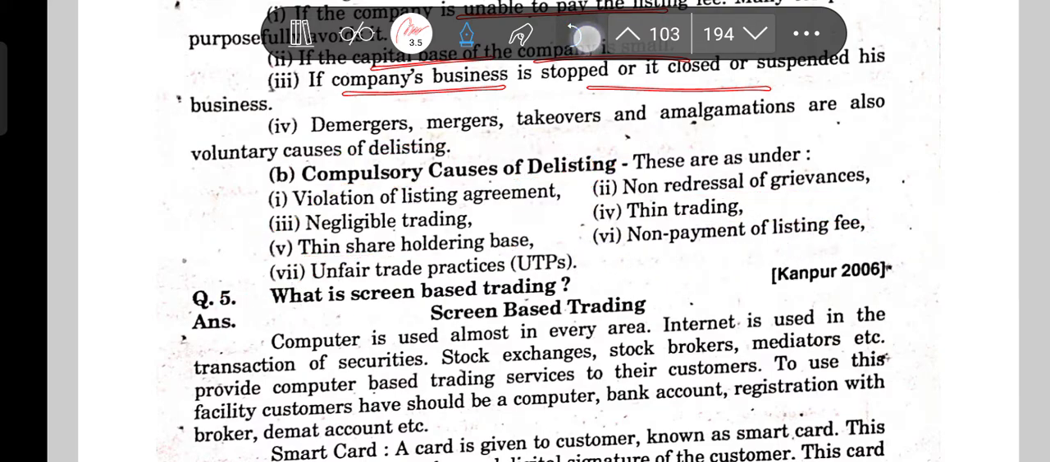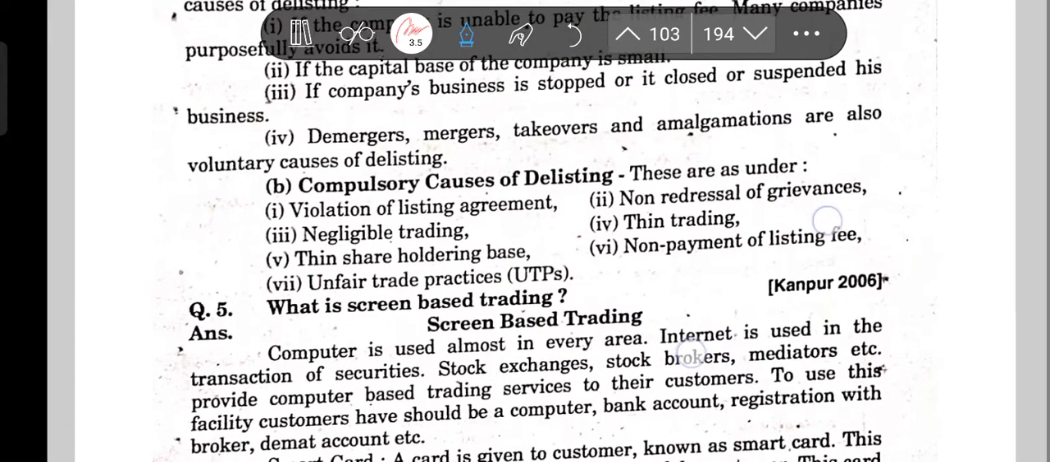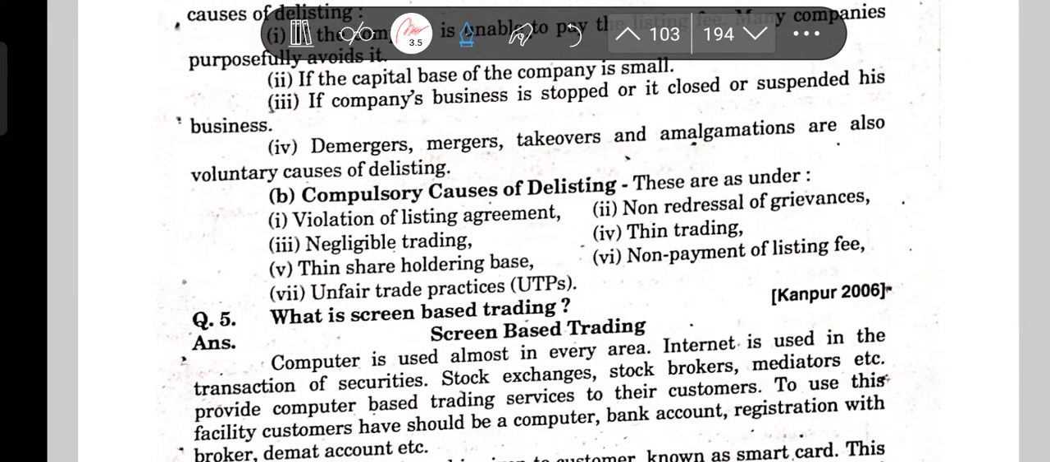So all these are the problems: non-redressal of grievances, negligible trading, thin shareholding base, and unfair trade. How will you remember it? If you violate, if you don't pay the fee, and thin shareholding base, all this. Okay, so I hope you understood it.